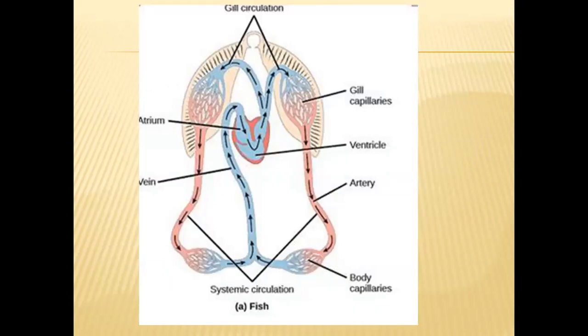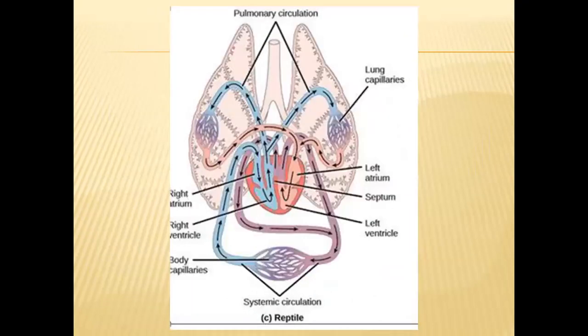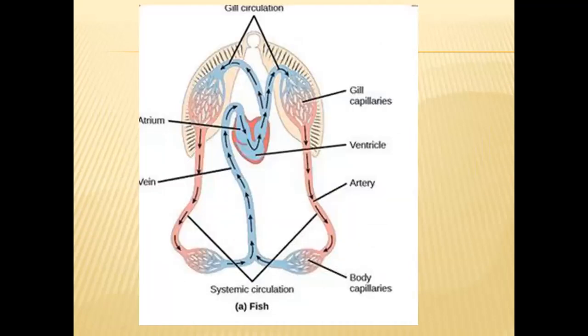Coming to closed circulatory system, it can be seen in annelids. In annelids also, heart and blood vessels, arteries and veins will be there. So in that also we can see closed type of circulatory system. In vertebrates, in fishes and the remaining groups of vertebrates like amphibians, reptiles, mammals and aves, all these 5 groups of animals also possess closed circulatory system.